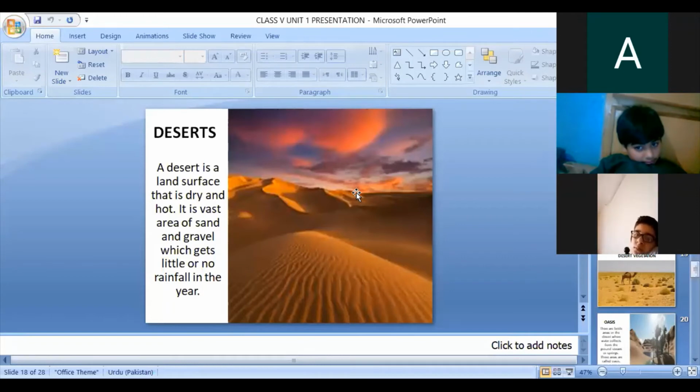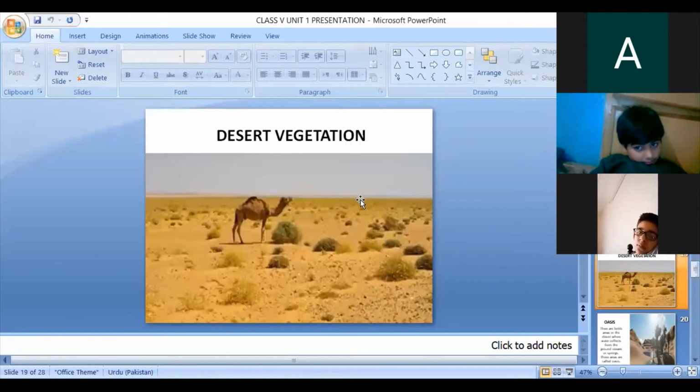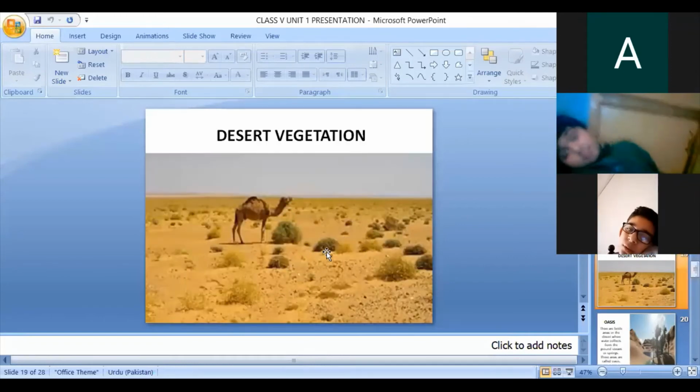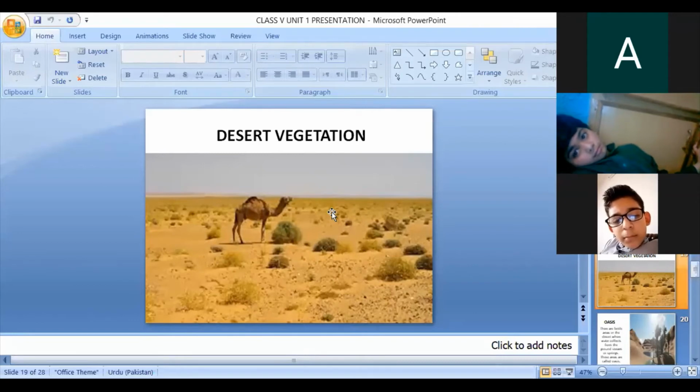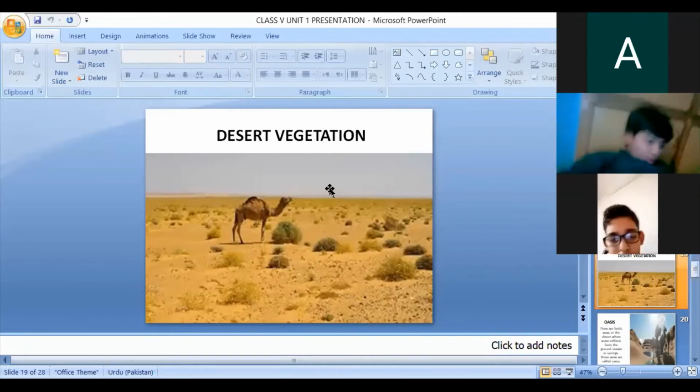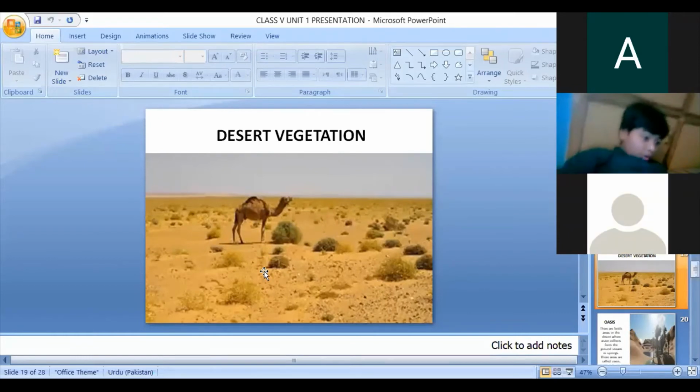Okay, the next slide. Desert vegetation. What type of plants can you find in the desert, and what type of animals can you find in the desert? There are some desert plants that have long roots, which reach down as much as 12 meters into the earth in search of water. Okay, the plants present in the desert have long roots. They absorb water for a long time.